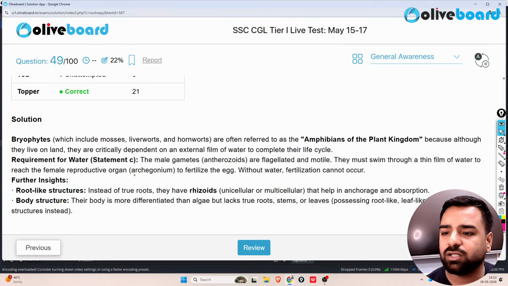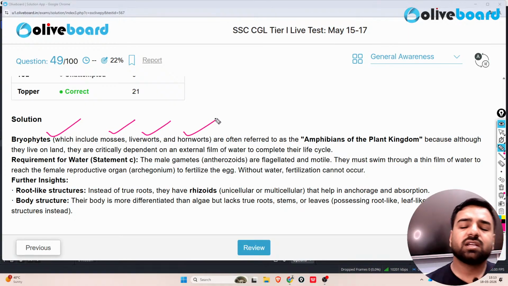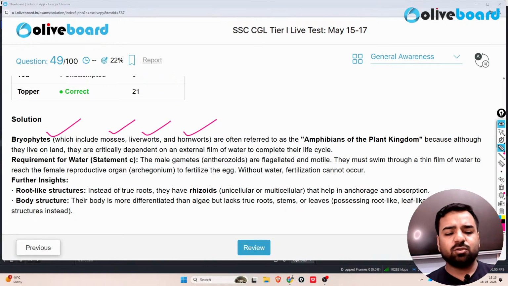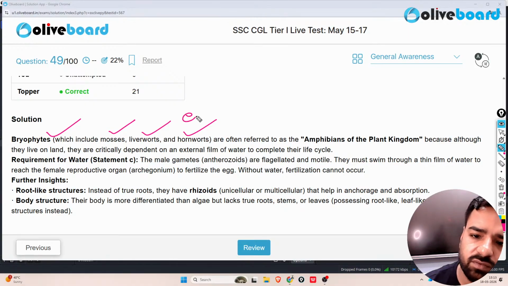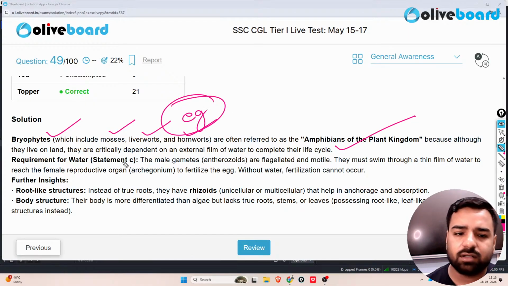But yes, you need to know about it. So bryophyte includes the mosses, liverworts, hornworts. You might have seen grasses present in the moist environment, you might have seen some on the wall as well. That is what moss is. So mosses, liverworts, hornworts, these are the examples of the same, and they are known as the amphibians of the plant kingdom, right? Okay.